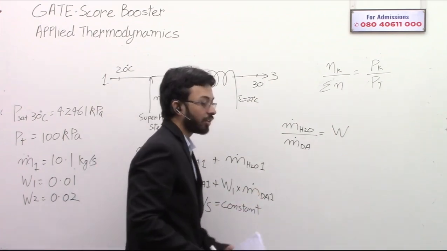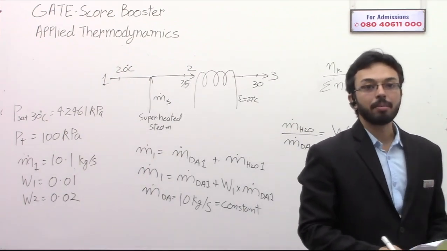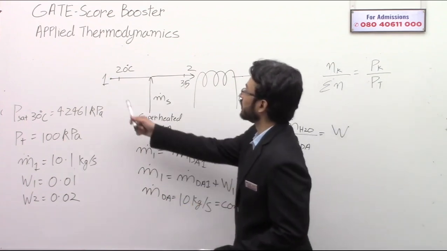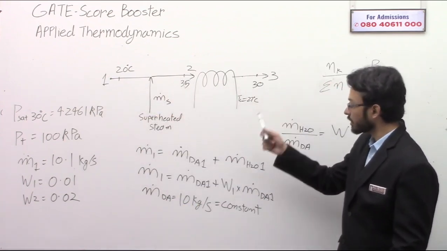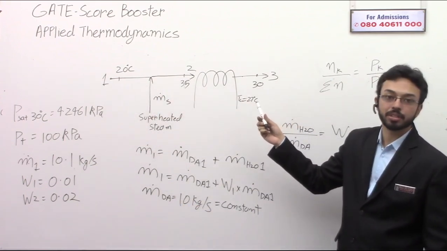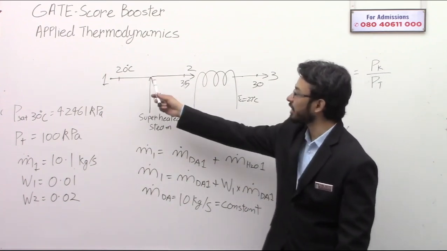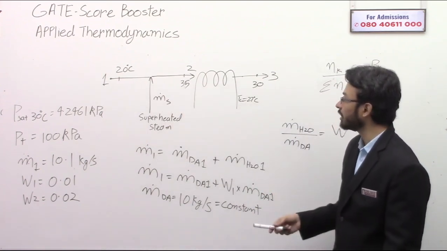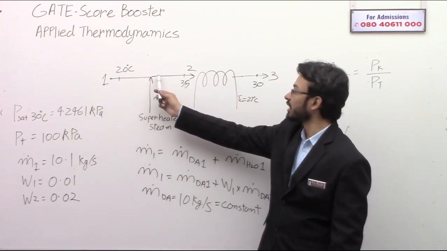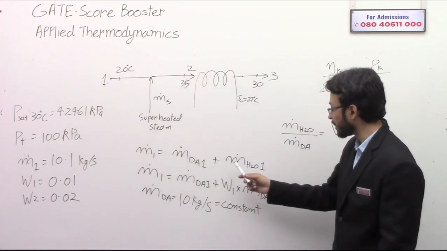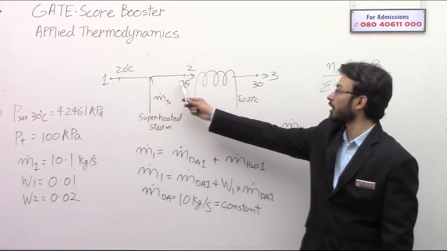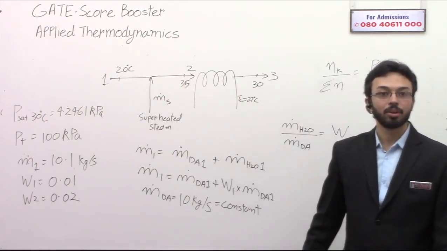The mass flow rate of the dry air is not going to change. This is going to be a constant throughout the process. The mass flow rate of the water, the humidity, is definitely going to change. Here it was less, after some water addition, that will be more. So the mass flow rate of the water is a variable, but the mass flow rate of the dry air is going to stay the same. Okay?